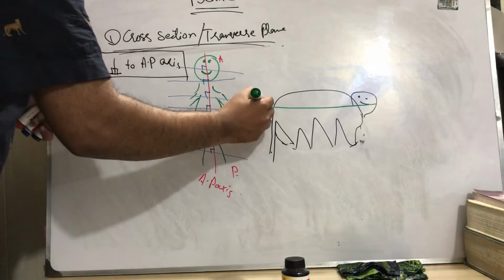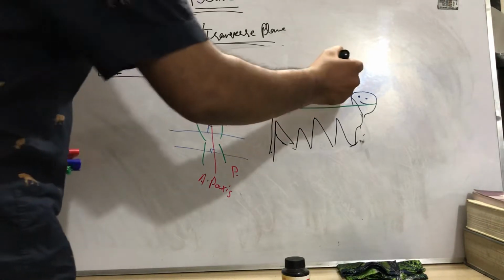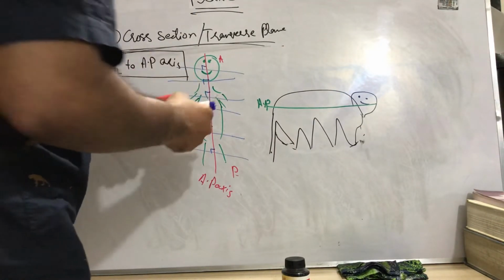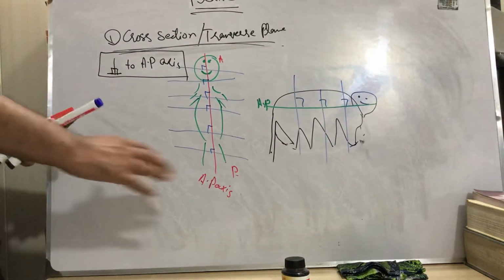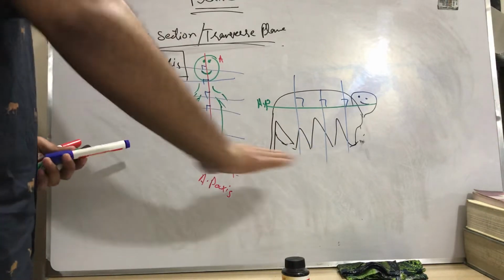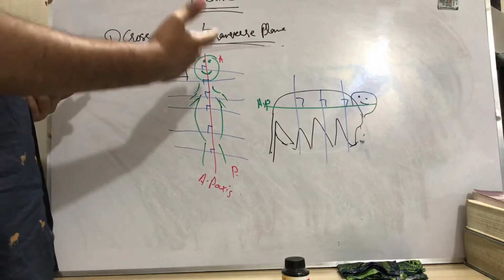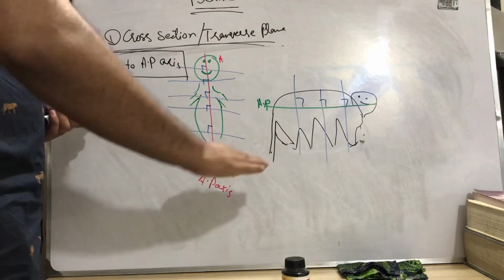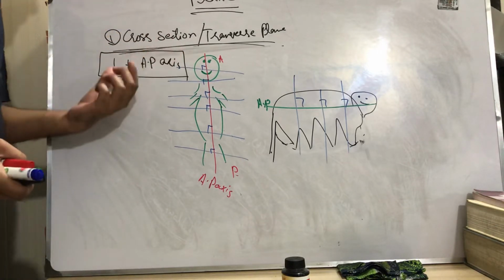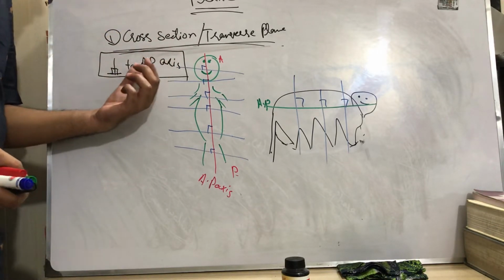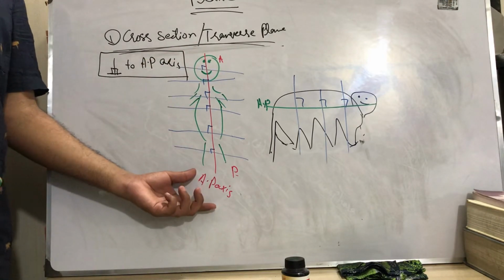I told you that at right angle to the anterior posterior axis we have the cross section. So here, this one is the cross section, not the other. It also depends upon the organism's shape or its anterior posterior axis. So cross section is the right angle to the anterior posterior axis, with the anterior being the head or cephalic portion, and the posterior at the end of the body, the caudal end.